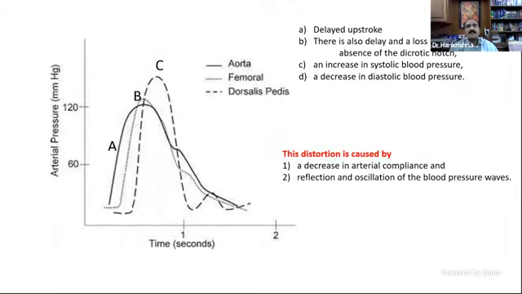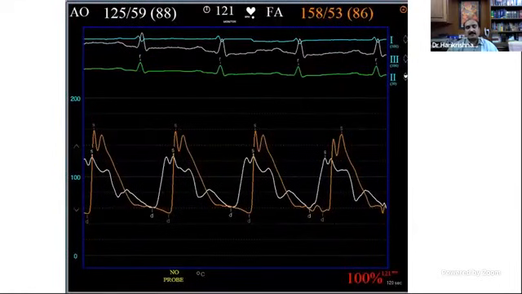So this is the change which happens in the pressure waveform. This is what you see: the central aortic pressure, the ascending aortic pressure, and the distal pressure. You can see what we have discussed: the rise in systolic pressure, the decrease in diastolic pressure, the dicrotic notch being pushed down. All these things are very clearly seen in this example.